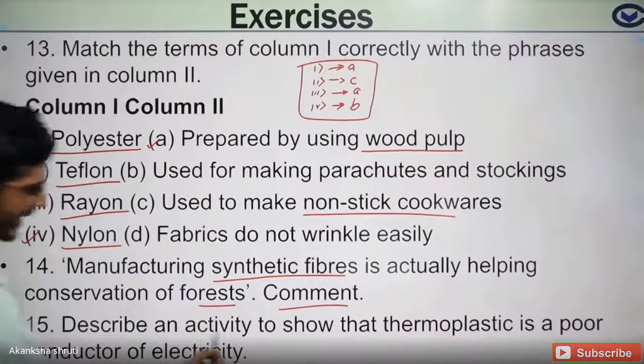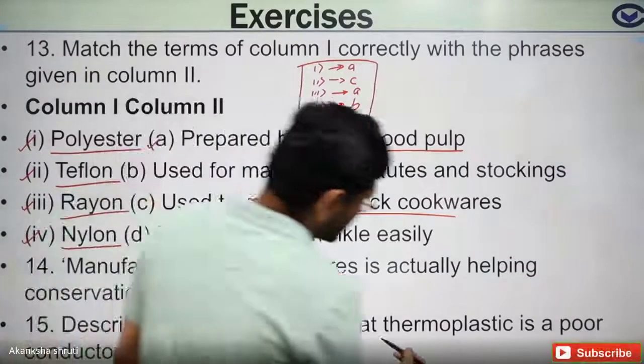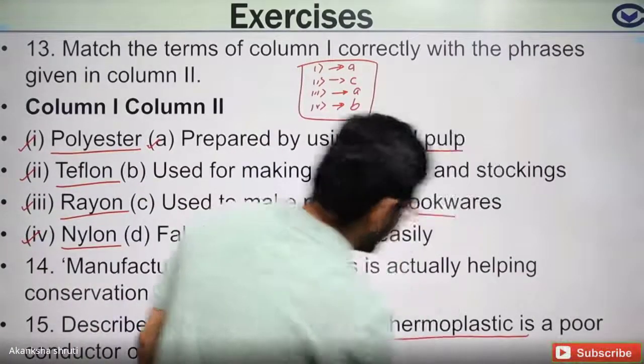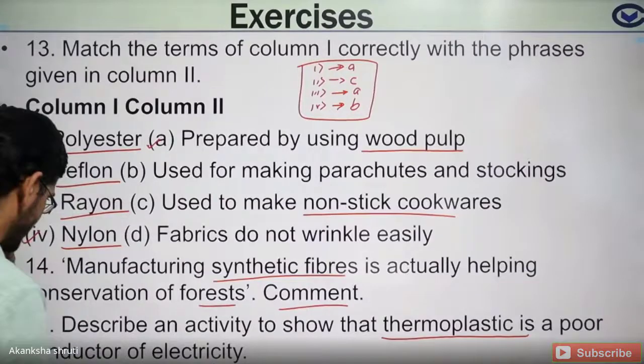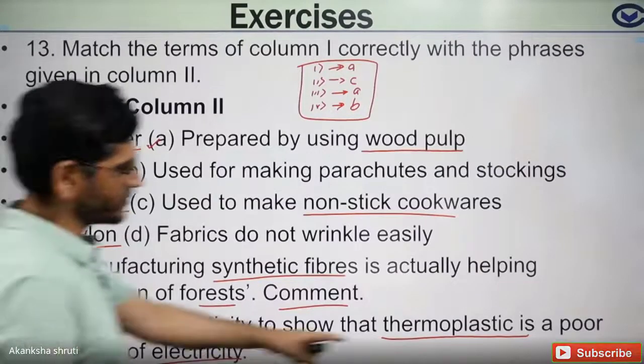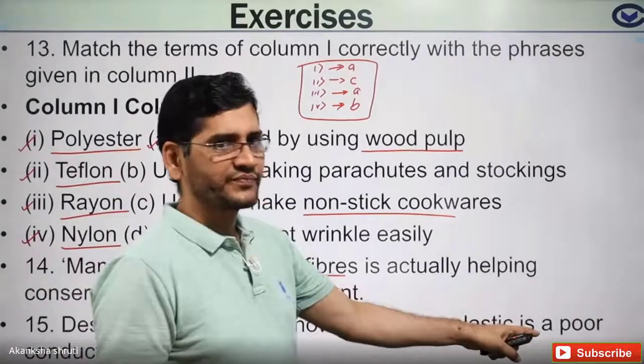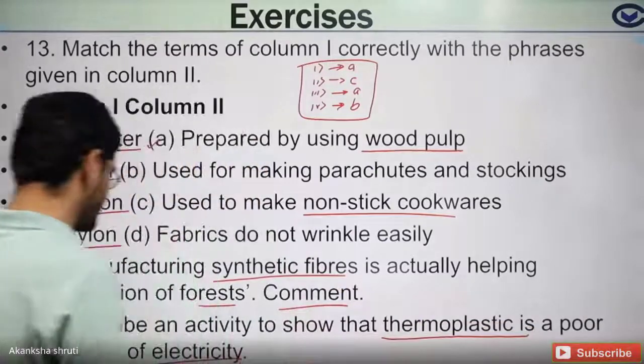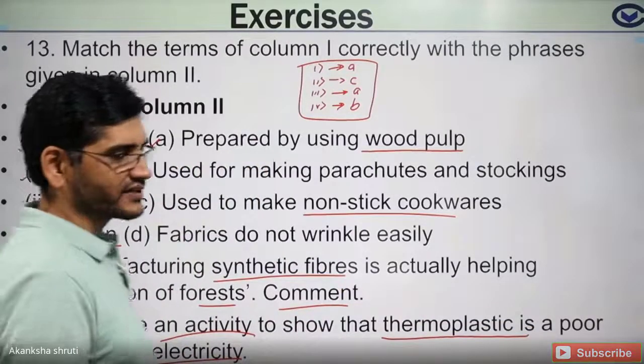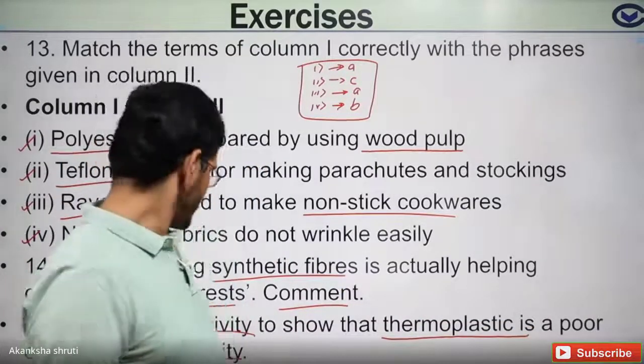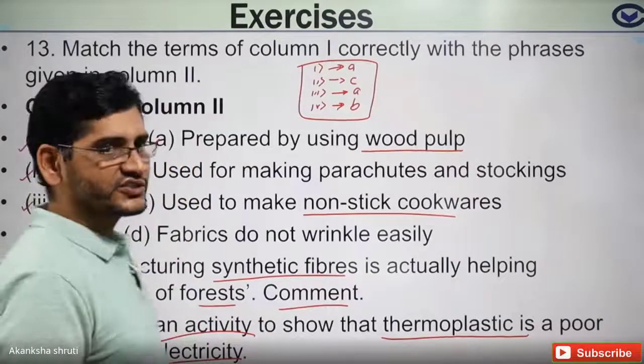15th, describe the activity to show that thermoplastic is a poor conductor of electricity. Students, thermoplastic, poor conductor. So any activity you can perform to show a poor conductor of electricity.